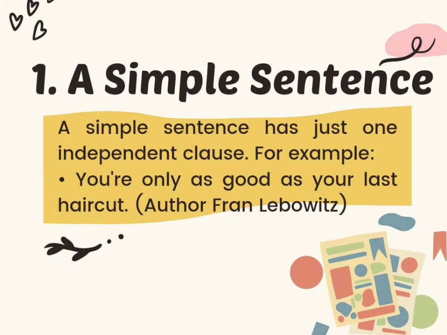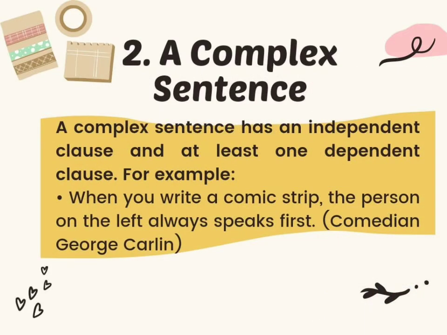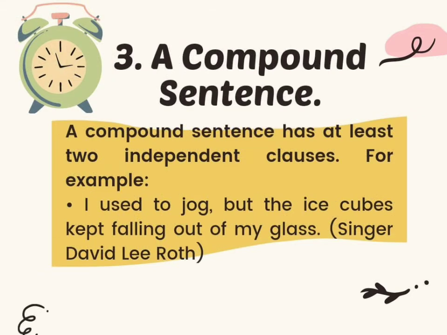One, a simple sentence. A simple sentence has just one independent clause. For example, you're only as good as your last haircut. Two, a complex sentence. A complex sentence has an independent clause and at least one dependent clause. For example, when you write a comic strip, the person on the left always speaks first. Three, a compound sentence. A compound sentence has at least two independent clauses. For example, I used to jog, but the ice cubes kept falling out of my glass.